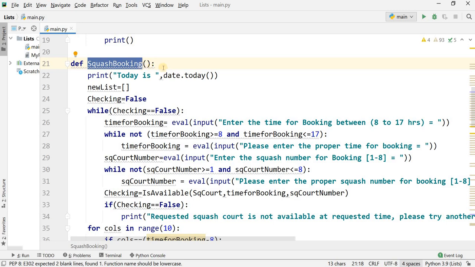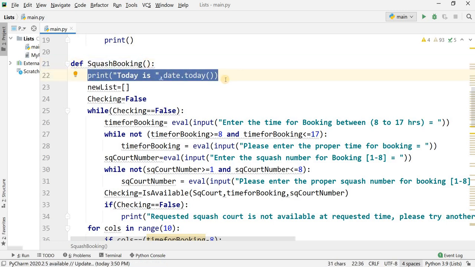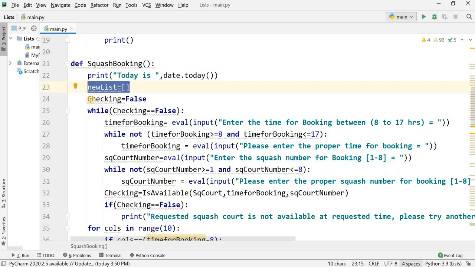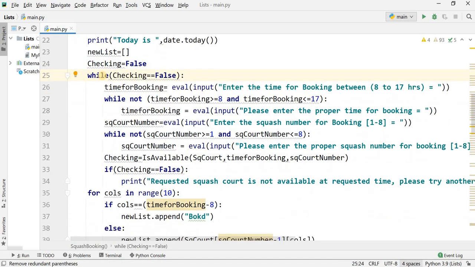Here I have used some validation. This date is the same as displayed in the previous task. New list previous. Here checking equal to false. By default, I have one variable with the name of checking and the default value is false. While checking equal to false, if it is false, it will work. What this means is this loop will be executed from line number 25 to line number 34.